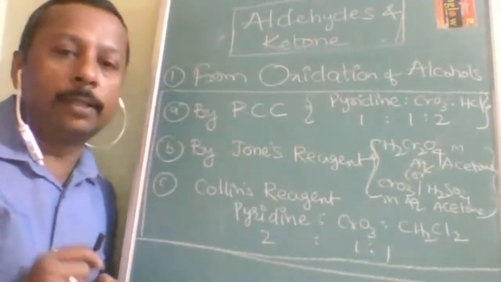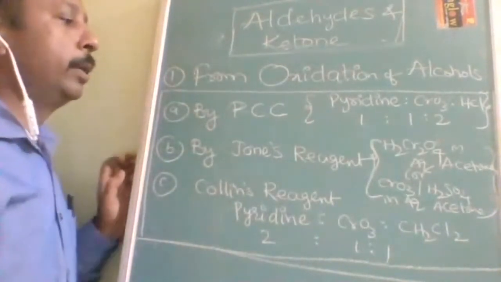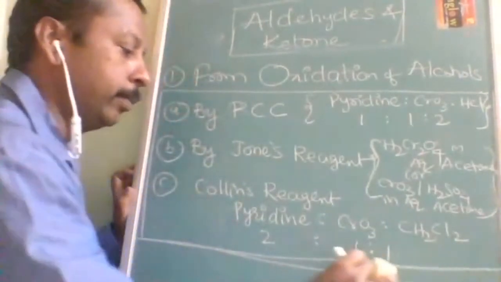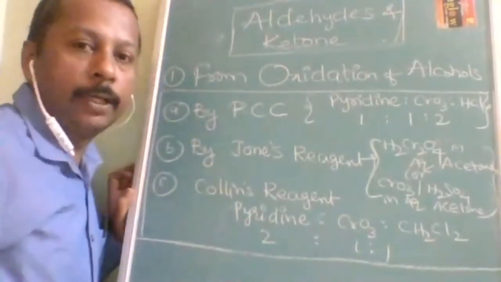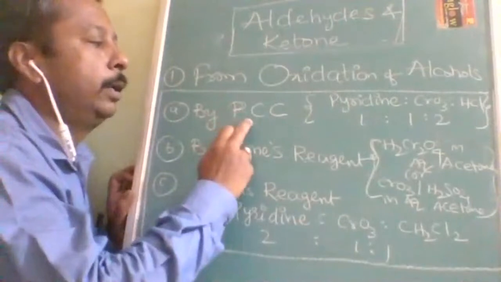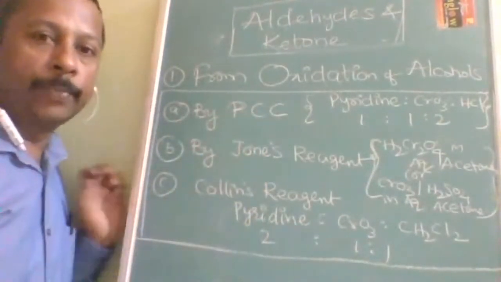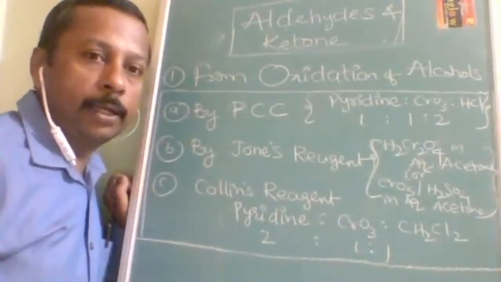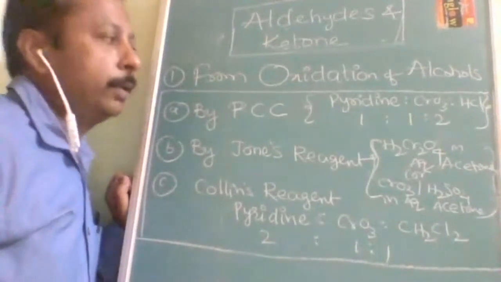So what is that logic? I am going to tell you here. Now, the commercially important reagents. They are the most important in the commercial aspect, and at the same time they are also important from the entrance exam point of view. First, PCC, pyridinium chlorochromate. Actually, it is a mixture.